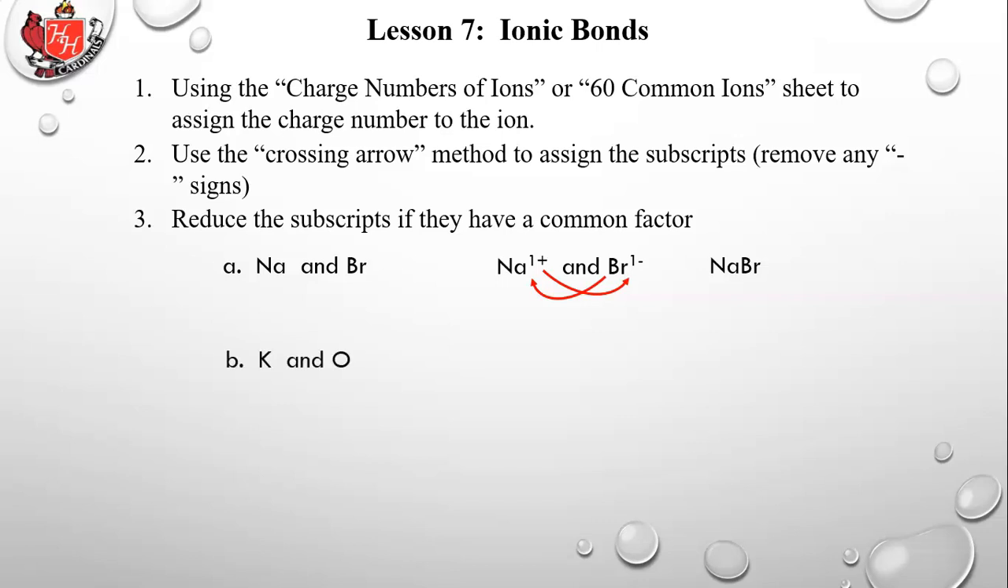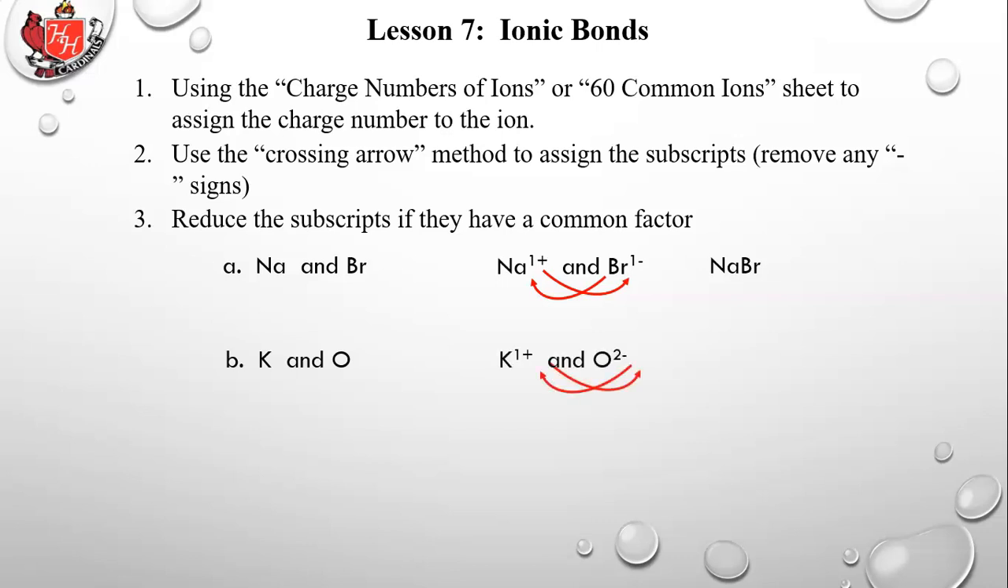How about potassium and oxygen? So again, if you look at your periodic table, you don't even need the periodic table of charges. You should be able to look at these two elements as you practice this and tell what the charge will be. Potassium is in the first column, so it's going to give up 1 electron to be like the nearest noble gas.